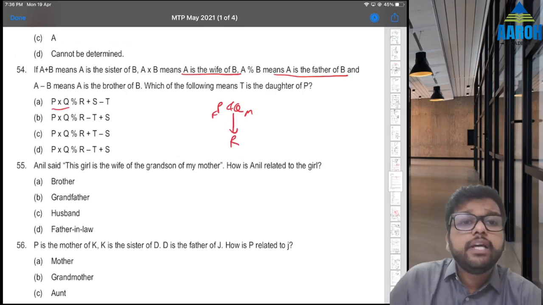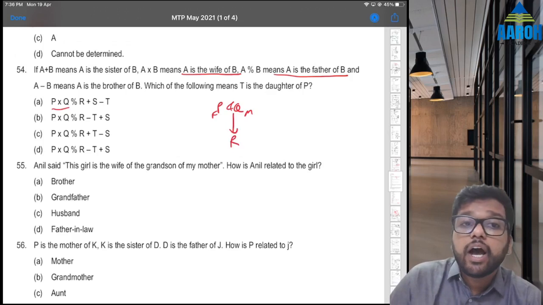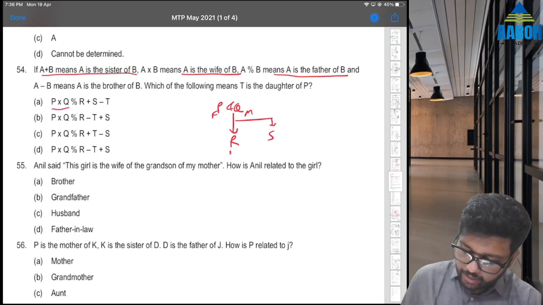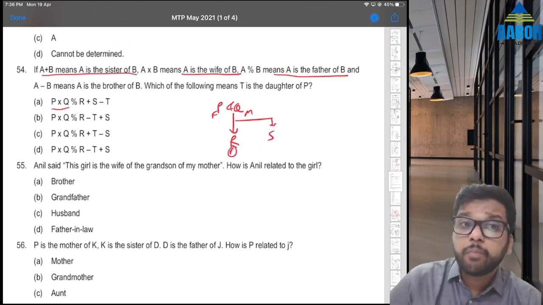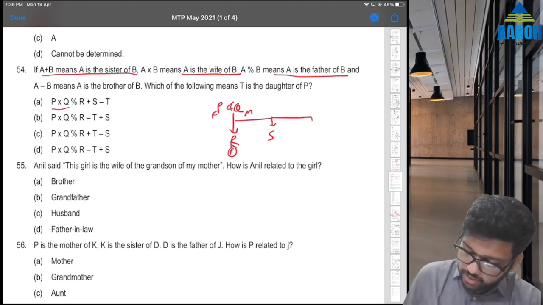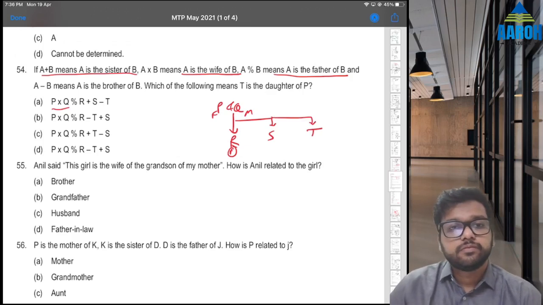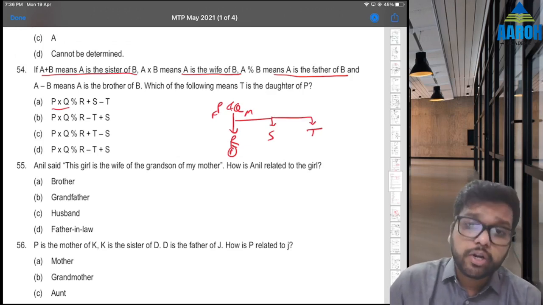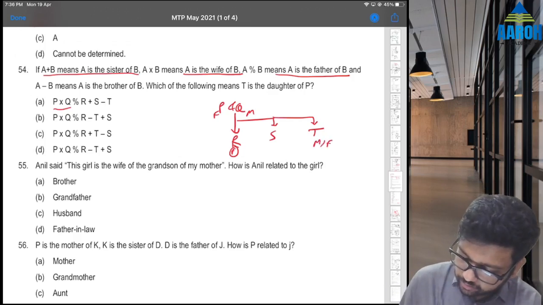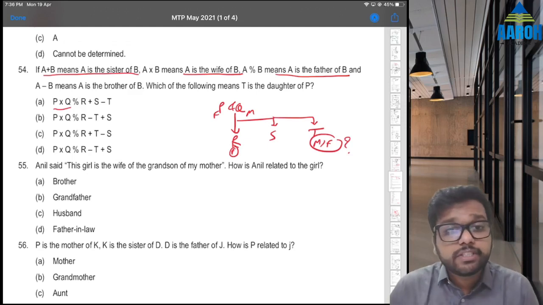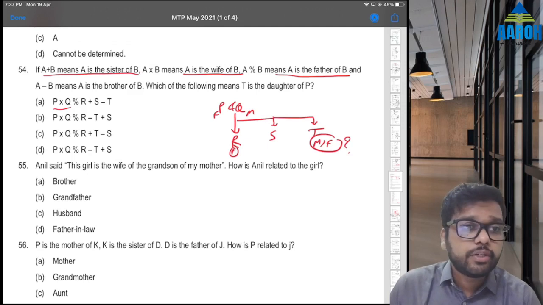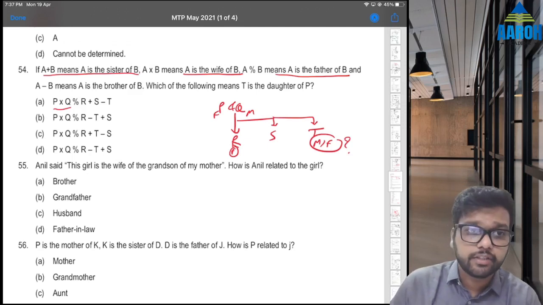And R plus S. R plus S means R is sister of S. Check here. R is sister of S. That means S must be here and R must be female. And S minus T means S is brother of T. S is brother of T means what? T must be here. Now we want T is daughter of P. But there is one problem here. Do we know whether T is male or female? Correct, but T can be son also, daughter also, right? So this is ideally not correct. We should check one more option to see if we get daughter exactly instead of son.